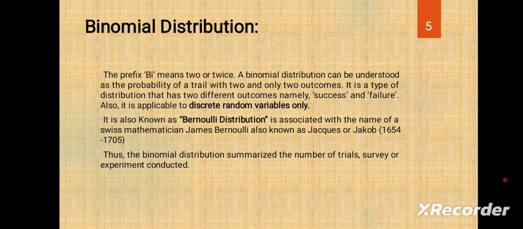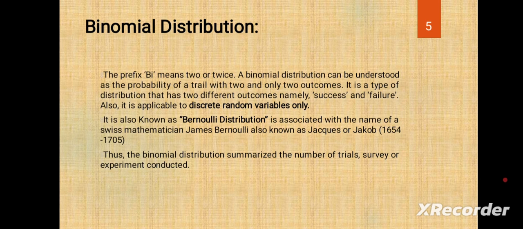It is also known as the Bernoulli distribution. It is associated with the name of a Swiss mathematician James Bernoulli, also known as Jacques or Jacob, 1654 to 1705. That means the birth is 1654, death is 1705.